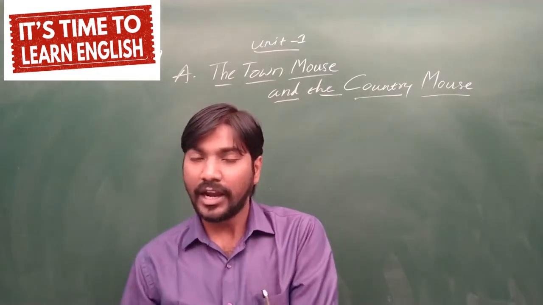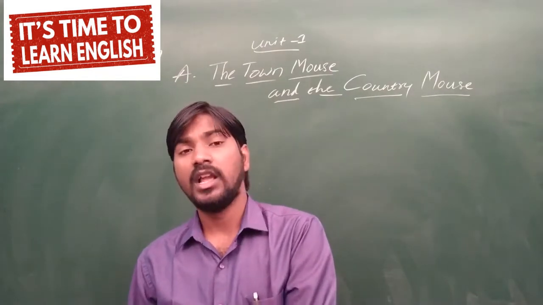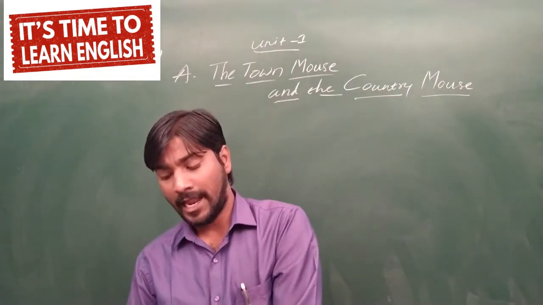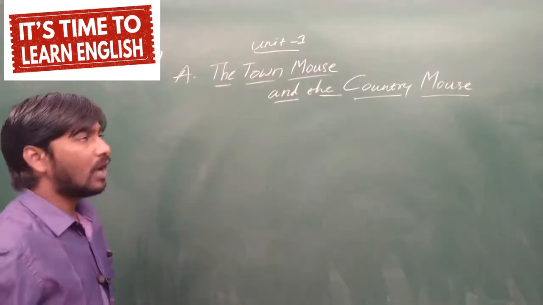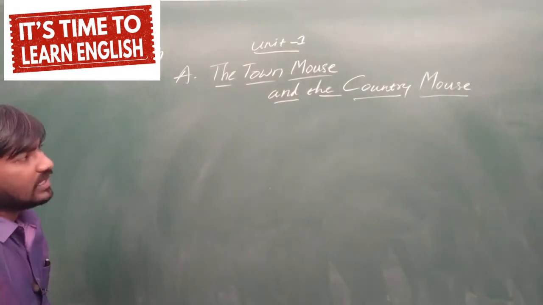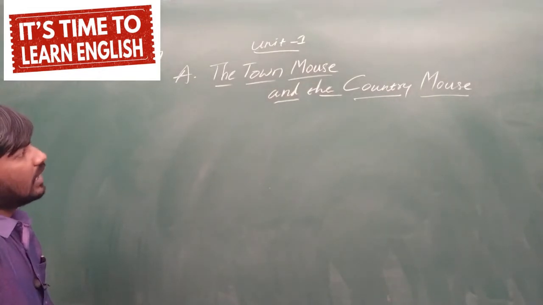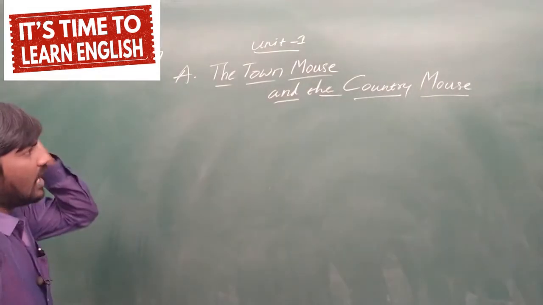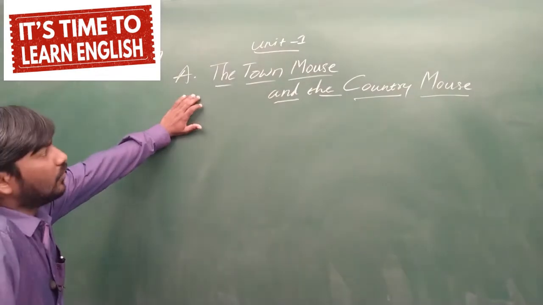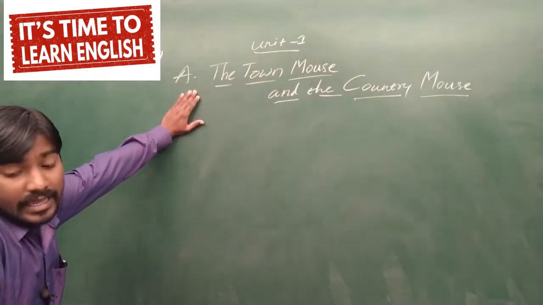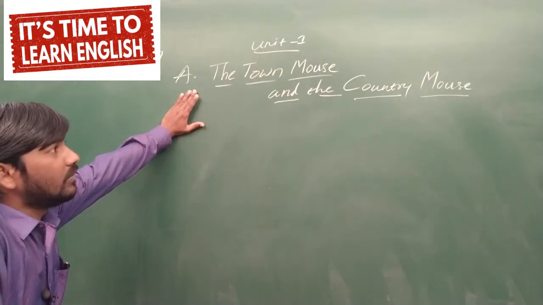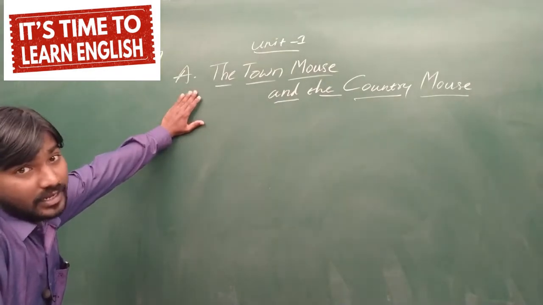Okay, so before getting into the text of unit 1, let us look at the title once. The town mouse and the country mouse. So there we have 2 mice. So we can come to the stories about mice. Maybe you know that, you have already studied it, so it will be very easy for you to understand when I say the story now.